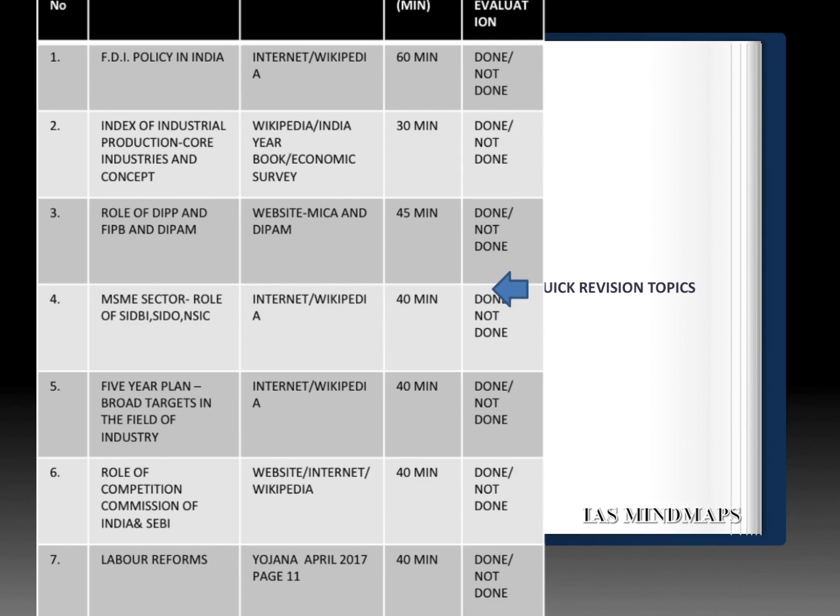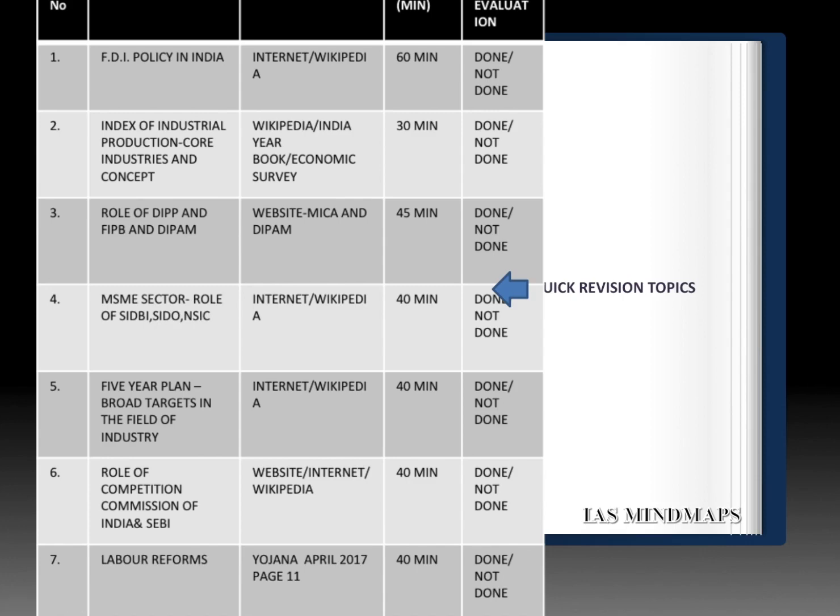Fourth, the MSME sector, the role of Small Industries Development Bank of India, SIDBI, Small Industries Development Organization, SIDO, and NSIC, National Small Industries Corporation. The internet is a good source for these topics.